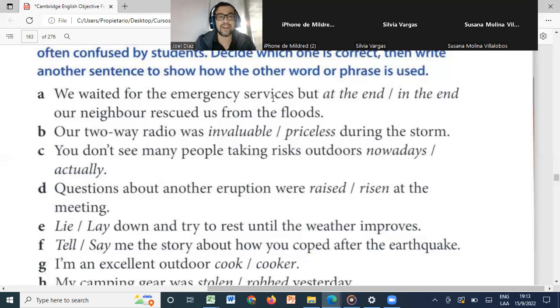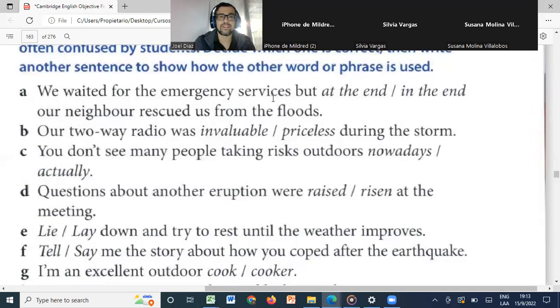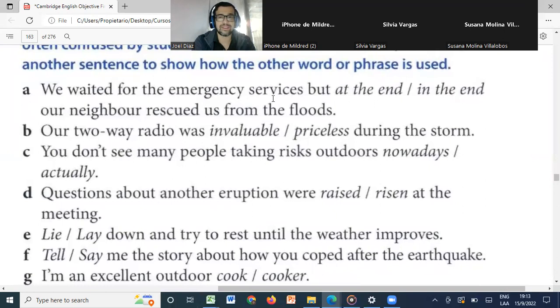Mildred, can you please read sentence A? Are you there, Mildred? Yeah, I am here. Can you read the sentence A, please? We waited for the emergency service, but at the end, our neighbor rescued us from the floods. Okay, don't worry.